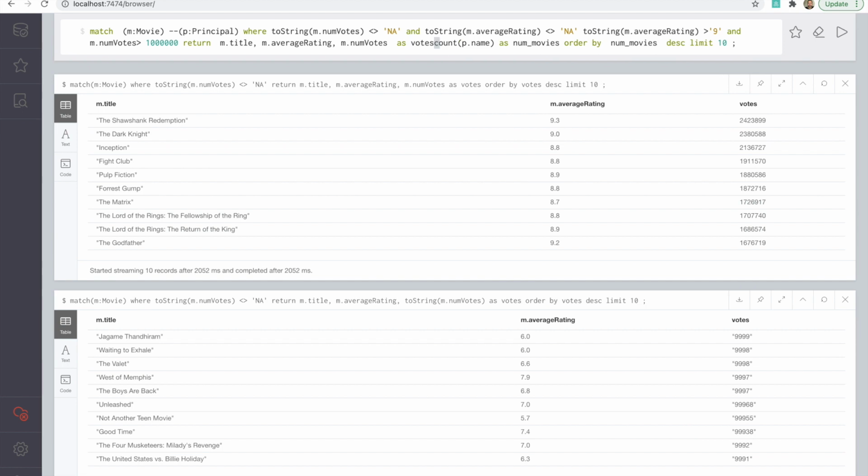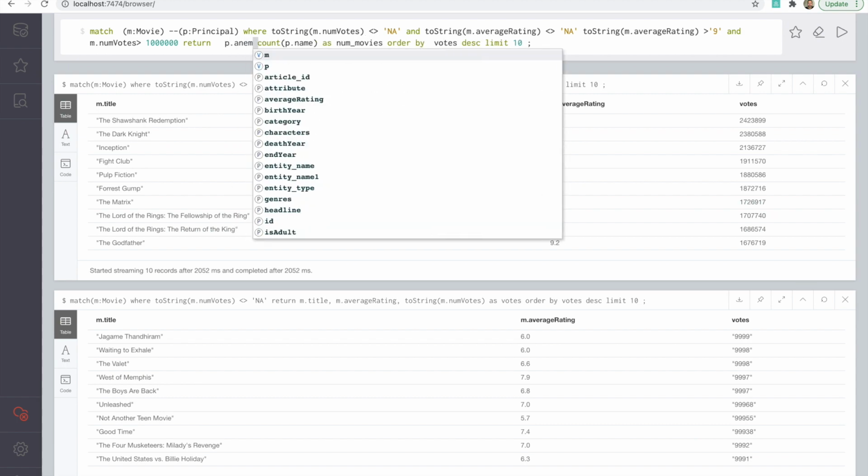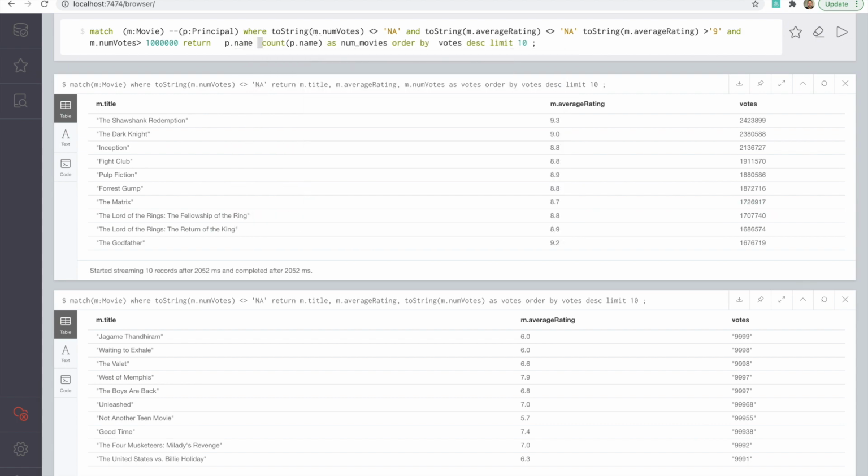And we'll remove this votes part. We can keep it. So we are not interested in the title right now. We will need just the actor name. Otherwise, we'll have just the count one.